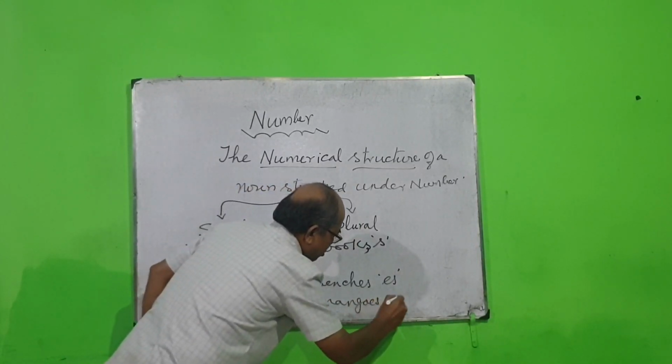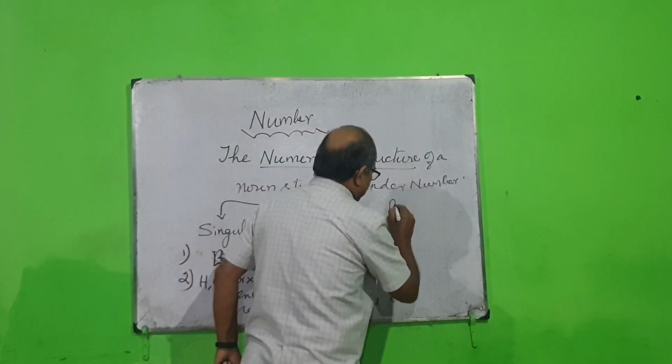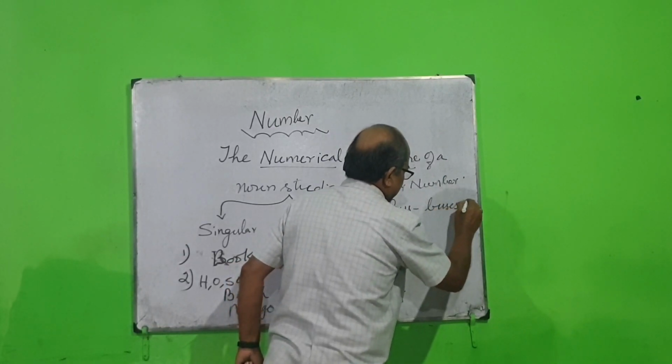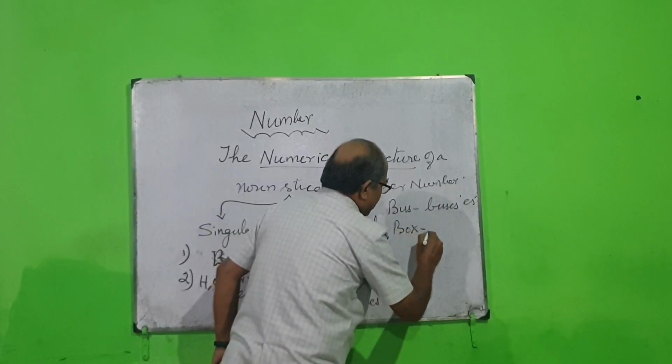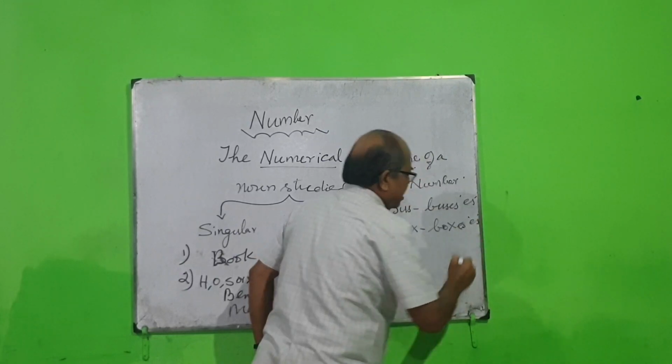Okay, mangoes. Again es. And then listen here, bus, buses. Again es. And then box, boxes. Again es. Okay.